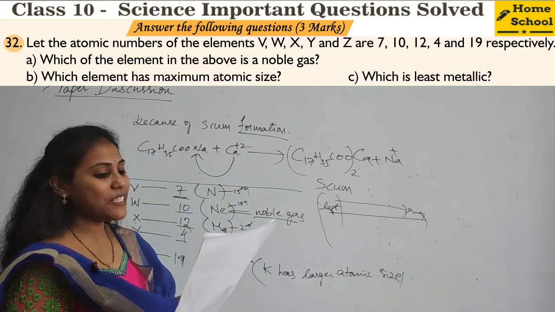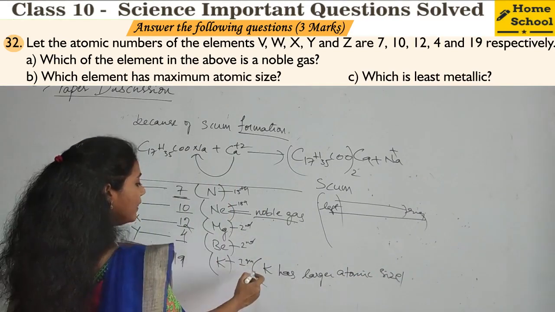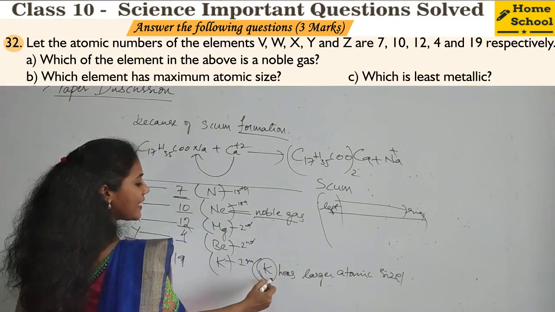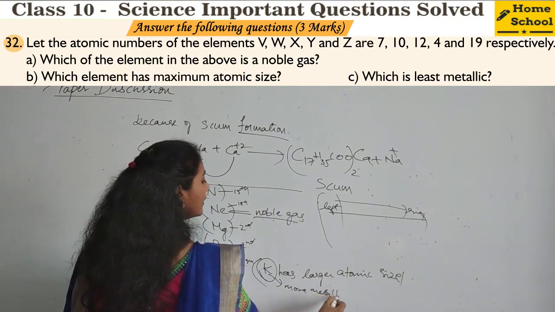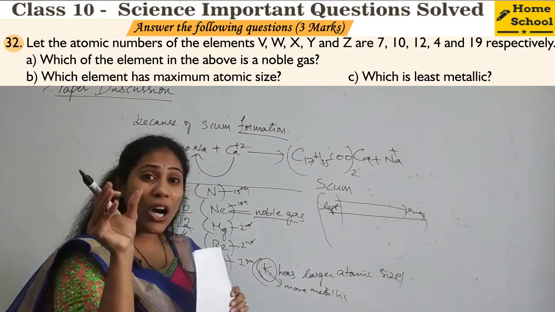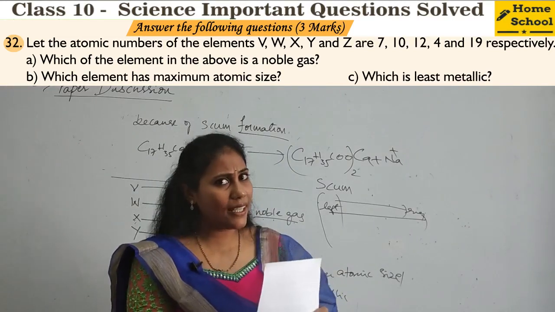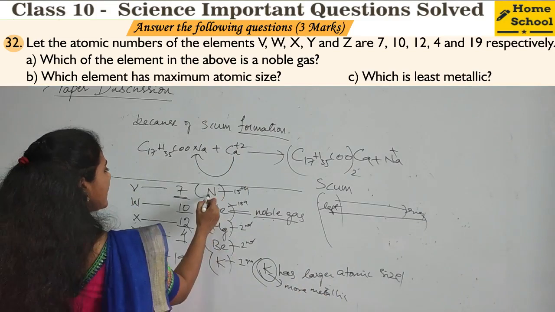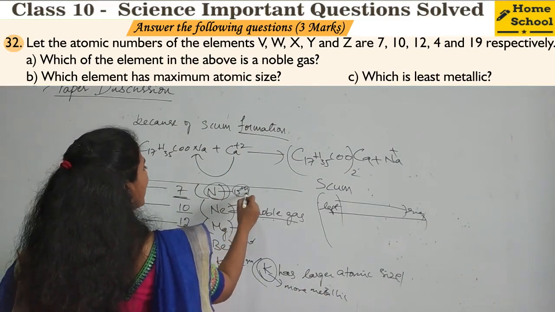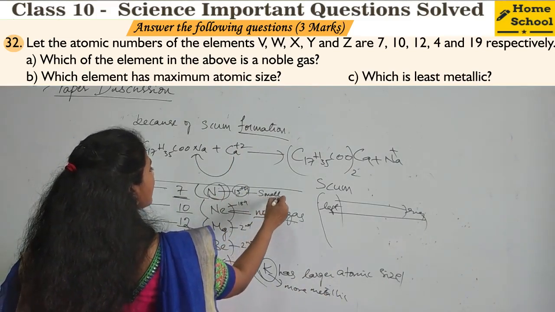Next question. Which is least metallic? The one which is large in size is more metallic. The one which is small in size is least metallic. See, which element is small in size? Nitrogen. 15th group element is small in size.